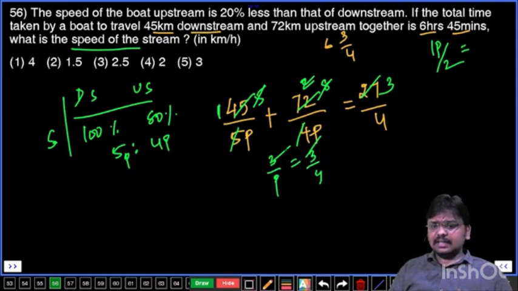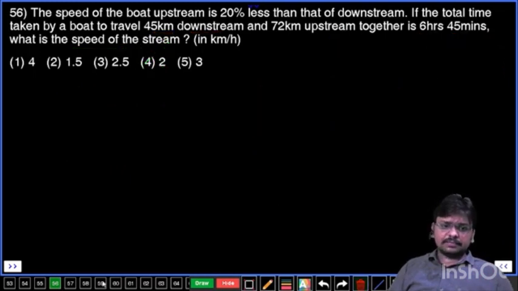1 part value is going to be 4. So you need 1 part by 2, that means 4 by 2 is our answer. 4 by 2 means 2, which is the fourth option, final answer. Speed of the stream is 2 km per hour.